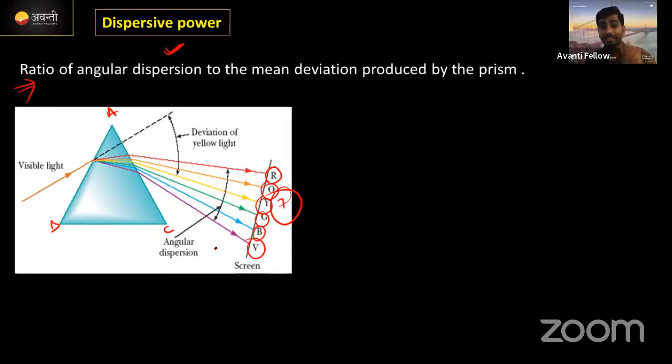We call that one a dispersive power. When we are going to find out the value of dispersive power, we go through the mathematical approach. Dispersive power को omega से represent करता है. Correct ना? I will write here dispersive power.